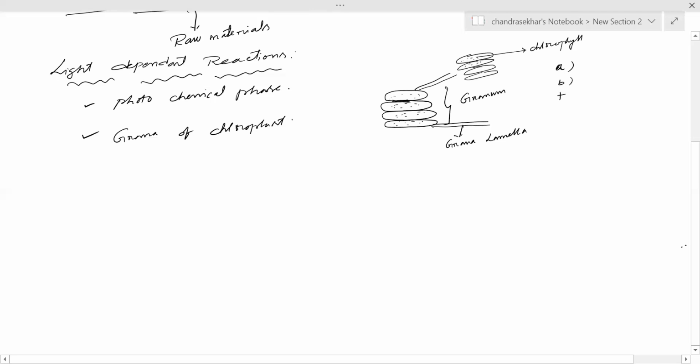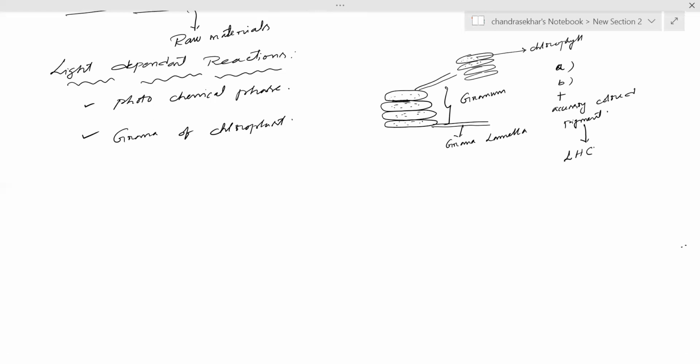Along with this, the plants also have several accessory colored pigments. All these combine and form a light harvesting complex. So the LHC is formed by the combination of all these colored pigments.